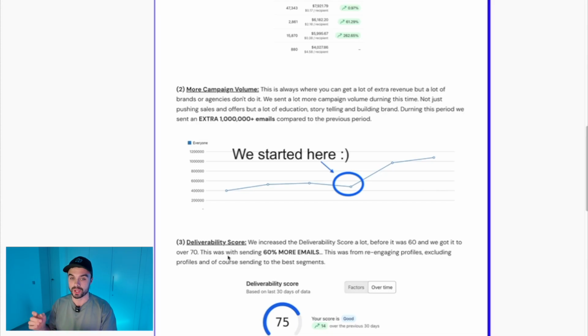Okay, and this was from re-engaging profiles, from excluding certain profiles, and of course sending to the best segments with the right cadence. Now, a lot of the times we will lean on some of our partners here for this. However, in this case, we actually didn't need to. Our team knew what to do, and we got the work done, and there's some great results in here.